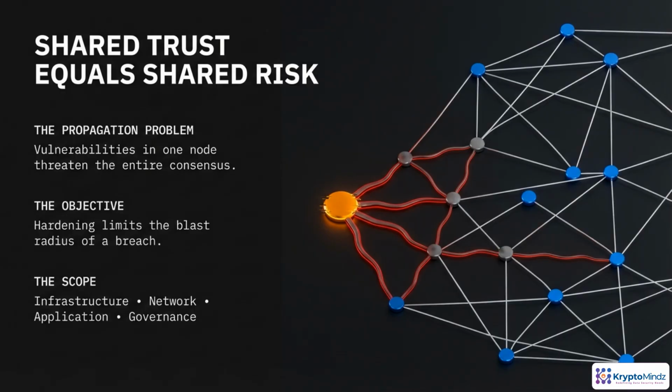Moving to shared blockchain-based trust also creates shared risk. A weakness in one participant's node, key management, or processes can damage the credibility of the entire network, even if the protocol itself is solid. So the design goal isn't just don't get hacked, but limit the blast radius. We'll think in layers: infrastructure, network, application, and governance, so a failure in one place doesn't turn into a systemic incident.